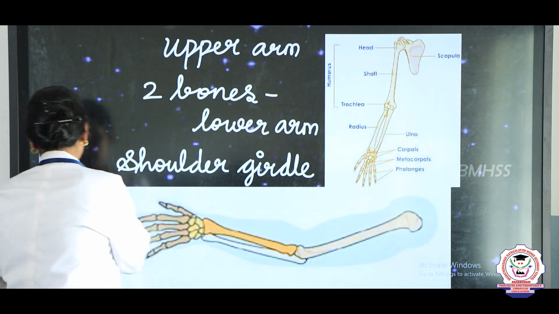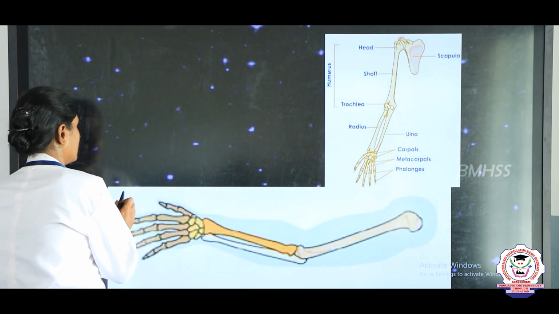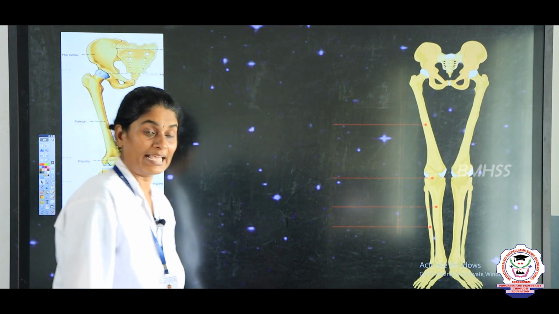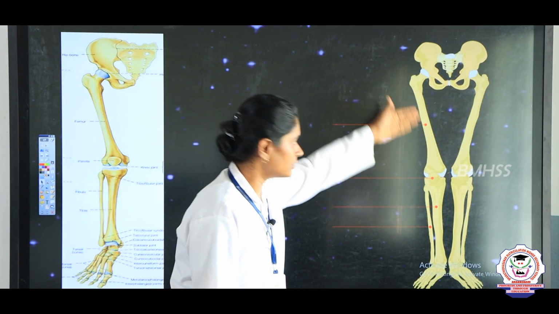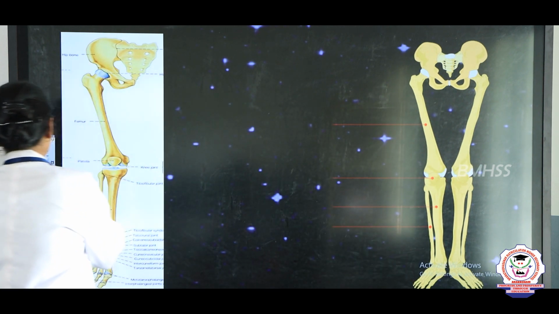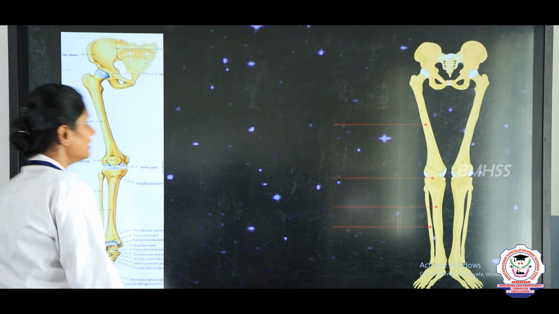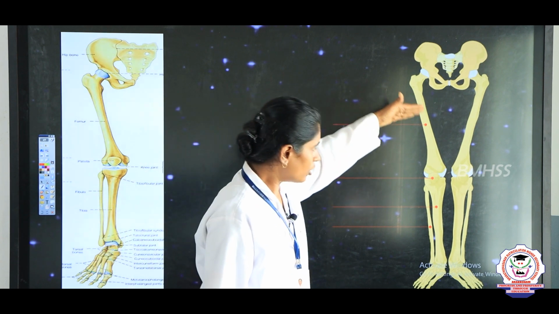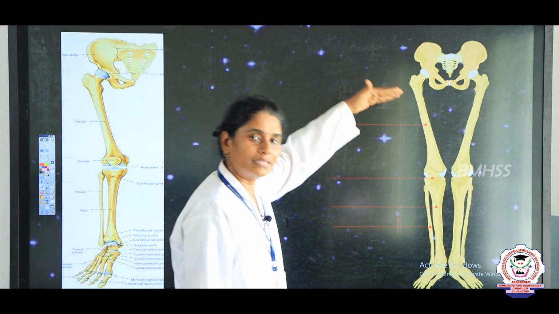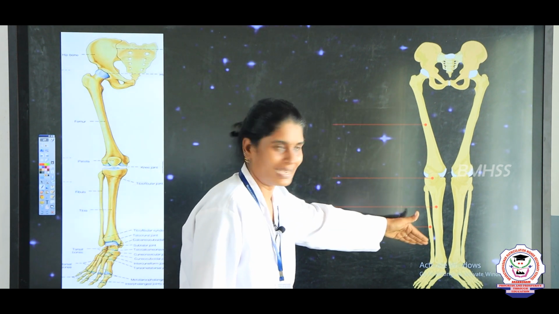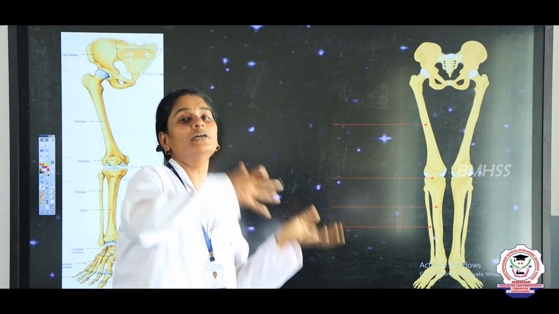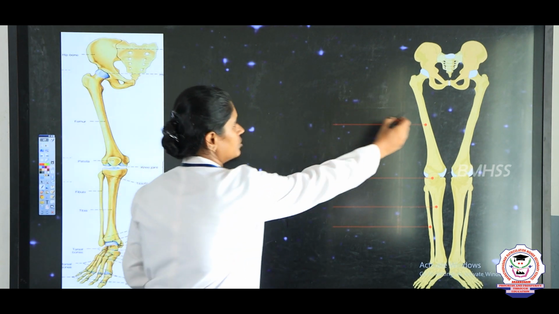Next we are going to see about the hind limb, that is your lower legs, okay. So now we are going to see about the legs, right. In the legs also we can see there are two sets of bones, right. That is the upper leg and the lower leg, right. The upper leg will be longer and thicker than the lower leg, right. So this is your upper leg.